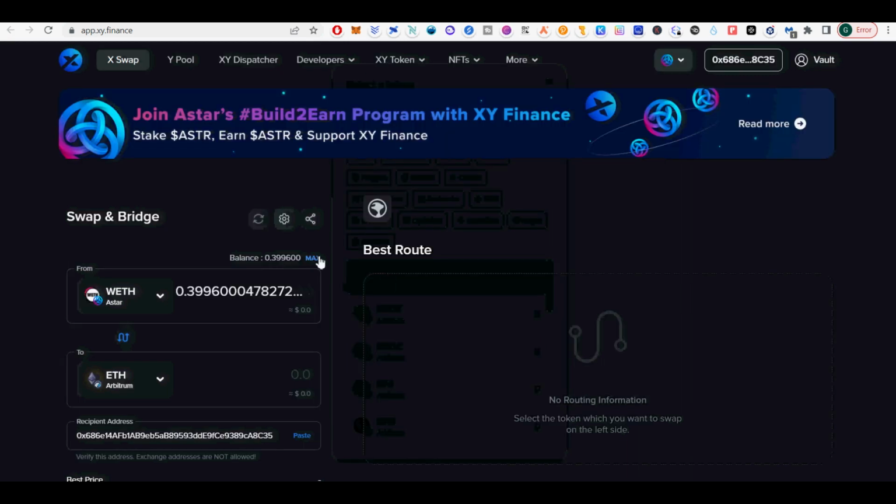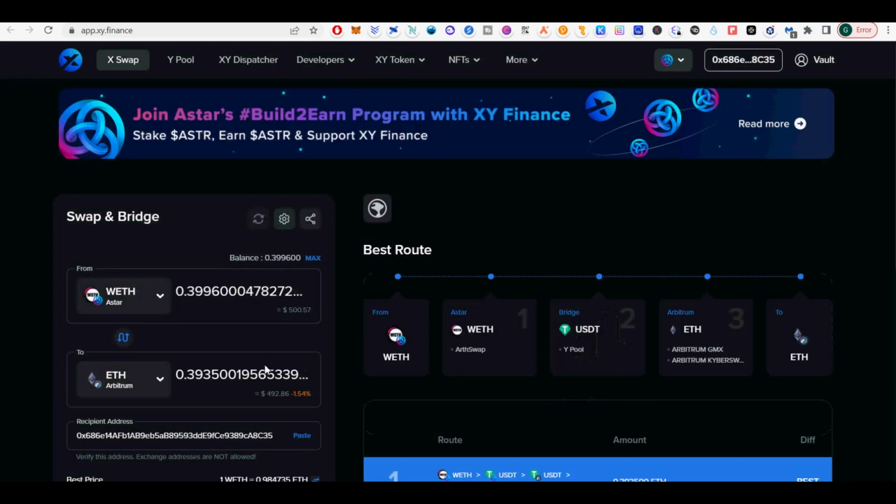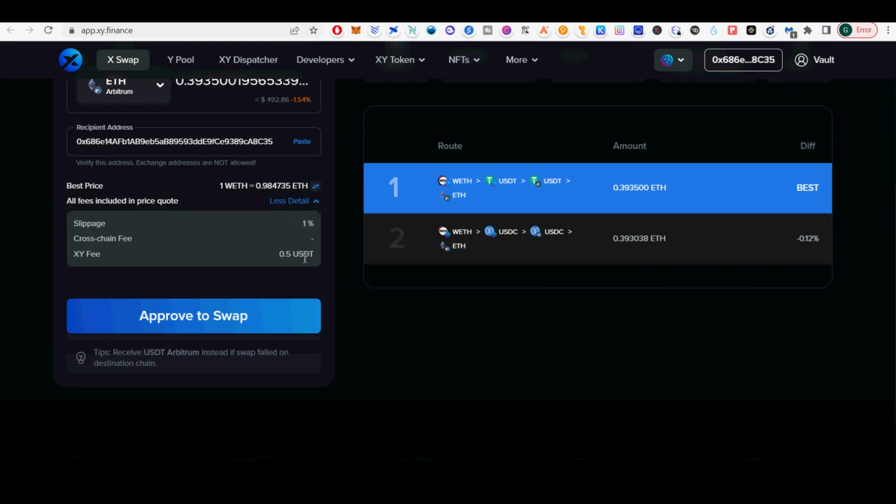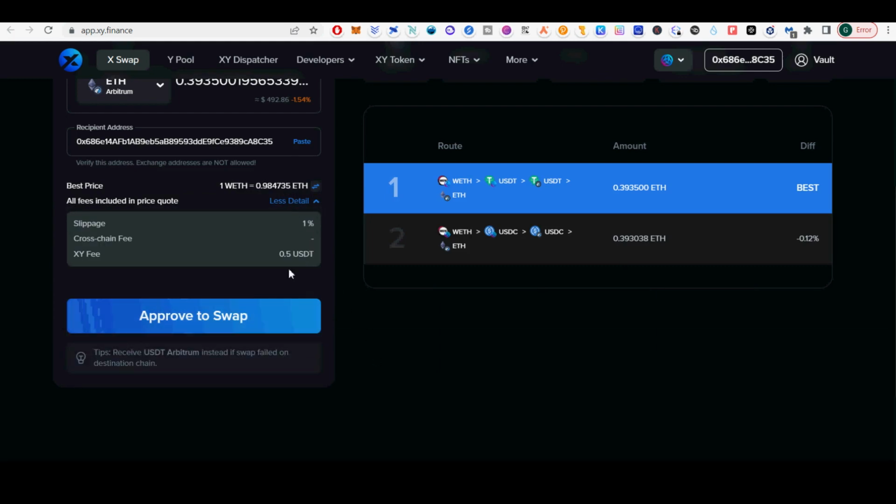Xi Finance has the ability to send to a different address, completely different from the bridging address. Definitely keep it safe by sending to the same address. Never send directly to a centralized exchange wallet address, where you might lose funds.